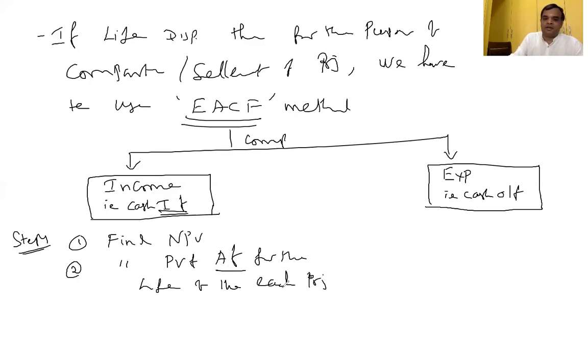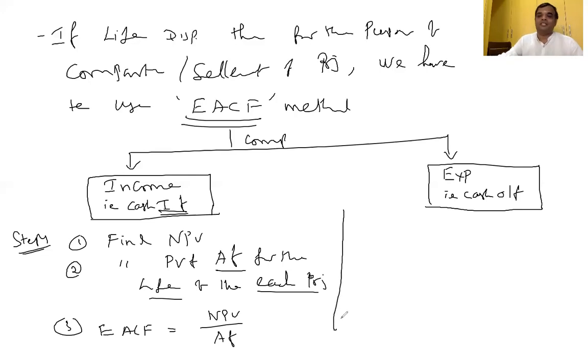Third, equivalent annual cash flow is equal to NPV divided by the annuity factor for the life, that is, step 1 divided by step 2.